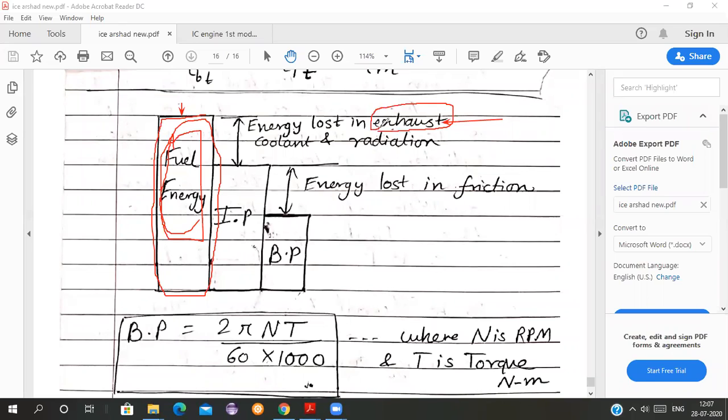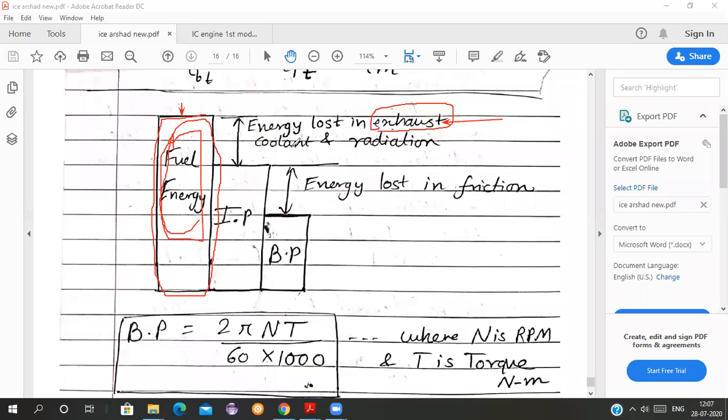You can see the exhaust gases which are coming outside the engine have so much heat that you cannot touch the exhaust pipe with bare hands. So there is so much heat lost in exhaust, so much lost in coolants, so much lost in radiation also, and some more things are also there. Somewhere or the other the heat is lost.